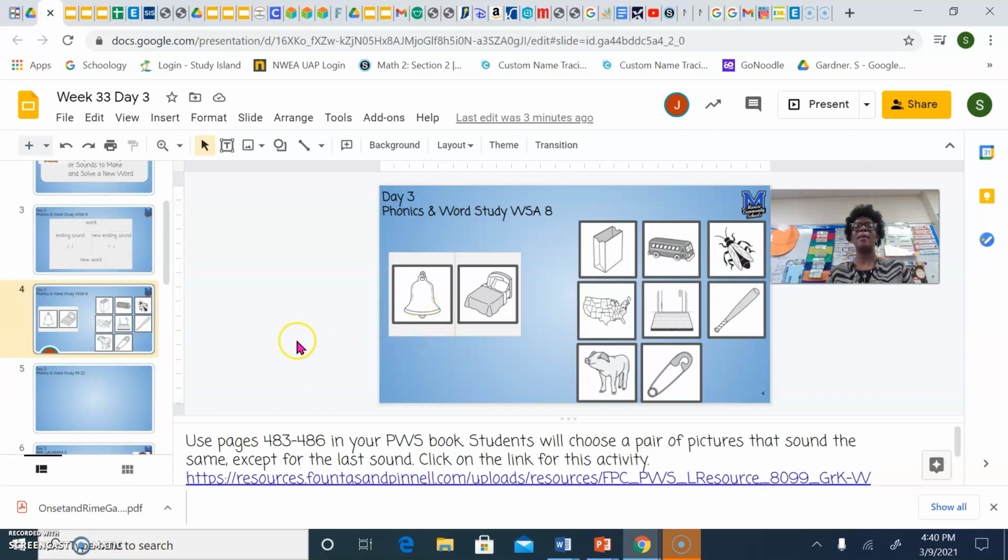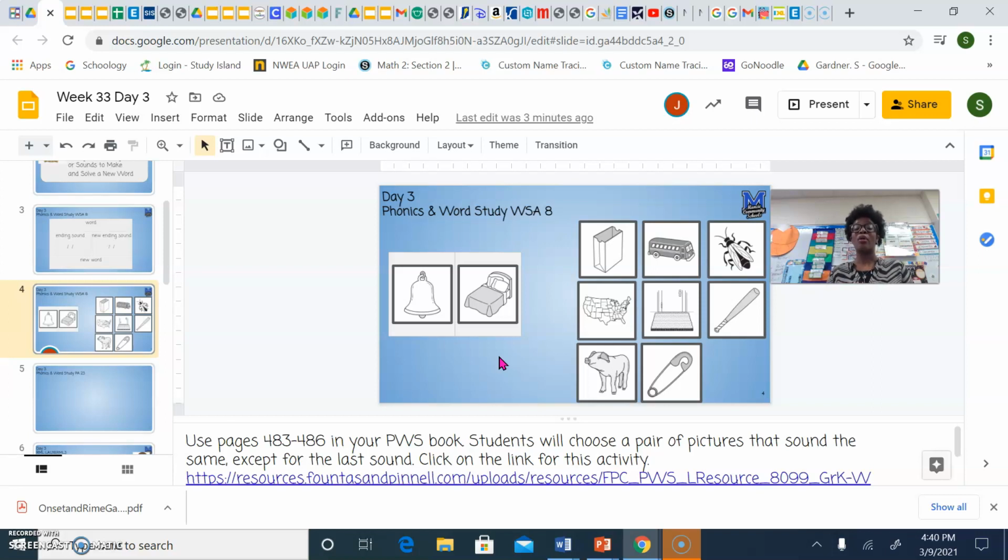In the word bell, what sound do you hear at the end? I hear the sound L in bell. In the word bed, what sound do you hear at the end? I hear the sound D.